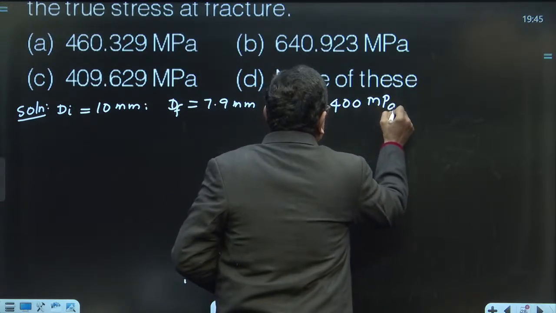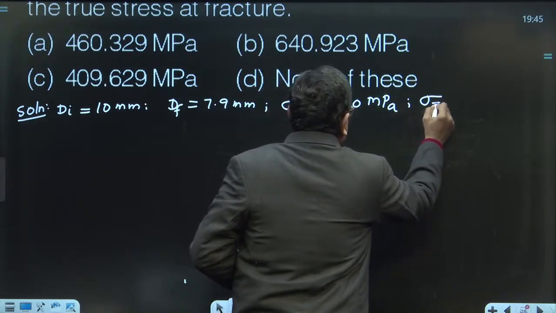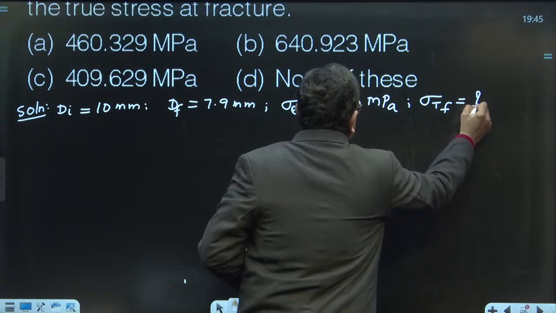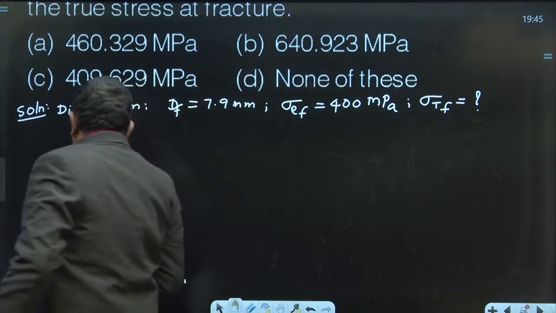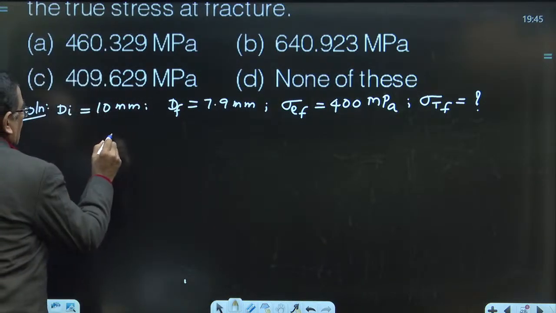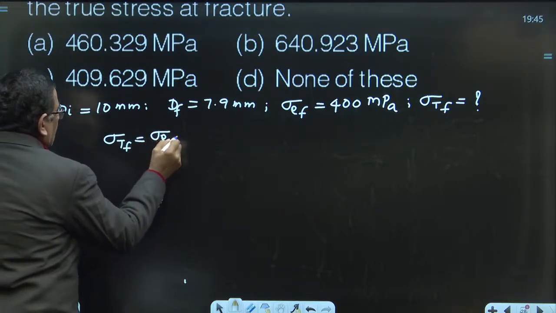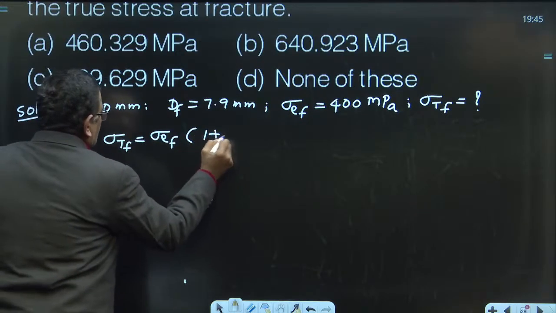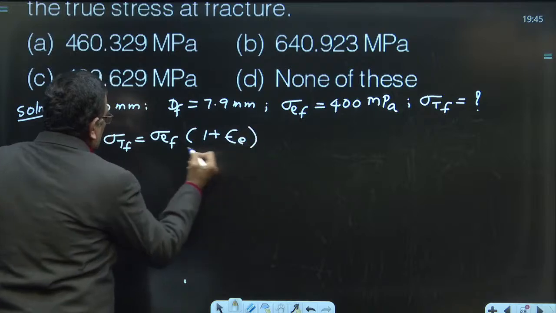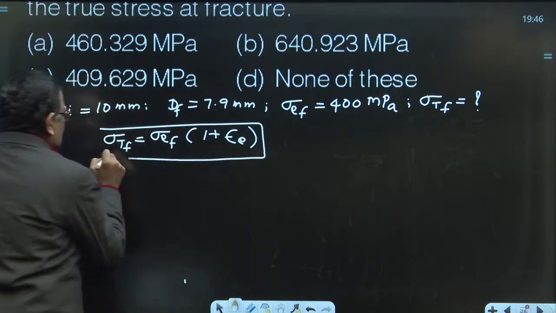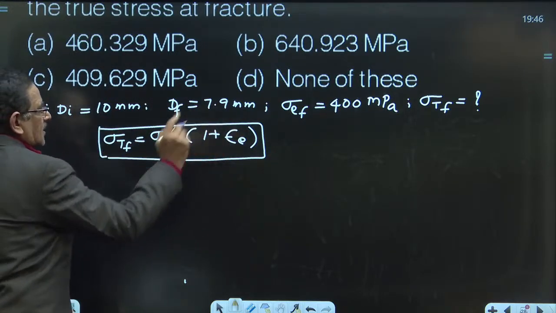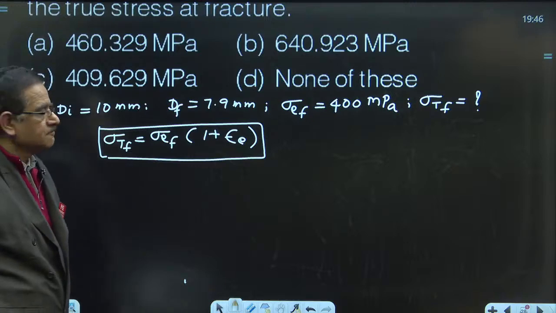You are asked to calculate what is the true fracture stress. Now you know true fracture stress is equal to engineering fracture stress into 1 plus engineering strain. True stress is equal to engineering stress into 1 plus engineering strain. This is known to everyone.